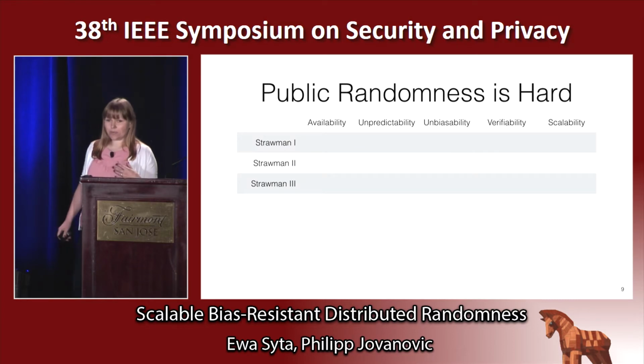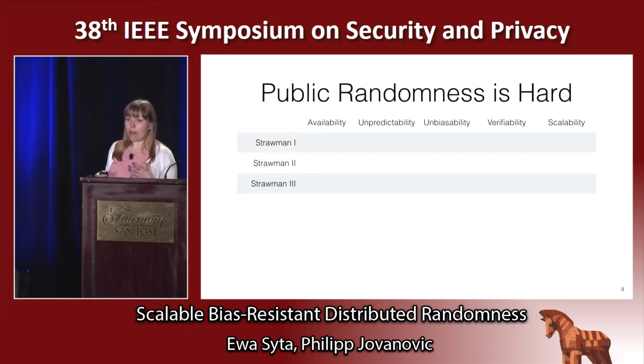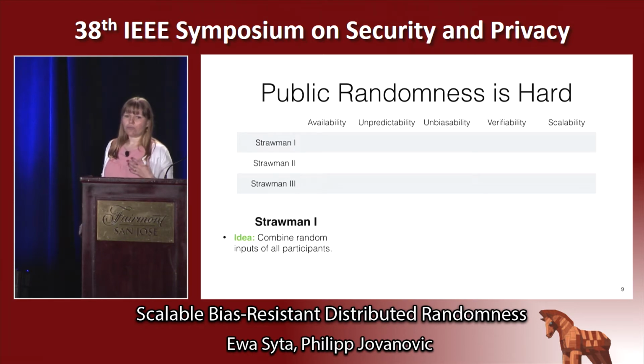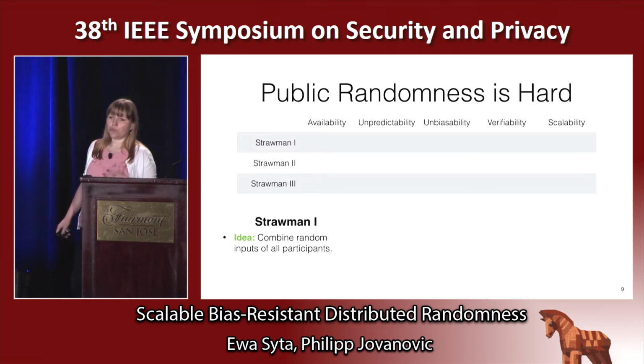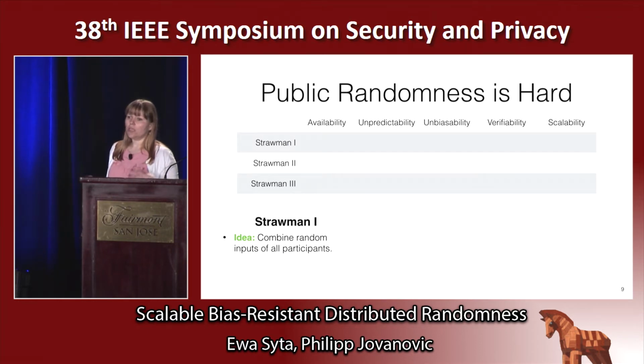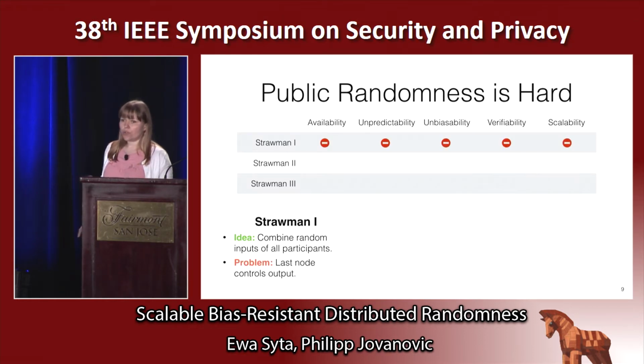So at first, it seems that choosing public random numbers is simple. The most common approach is to combine random inputs from all participants under the false assumption that if we have one honest party that contributes proper randomness, then the output will be sufficiently random. This approach provides no security because the last node has complete control over the output, because they can choose their input after seeing everyone else's input.